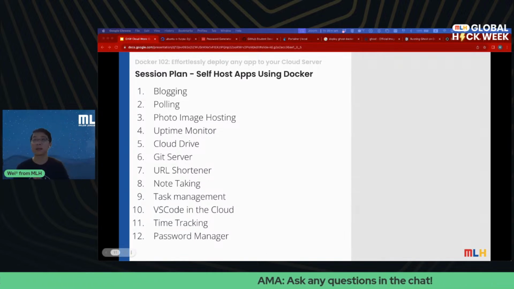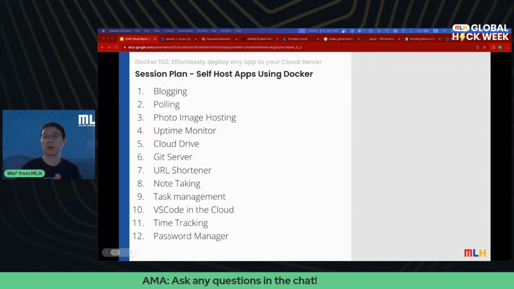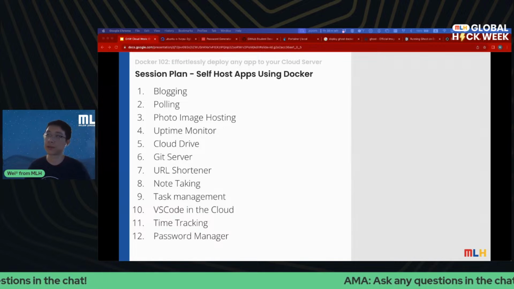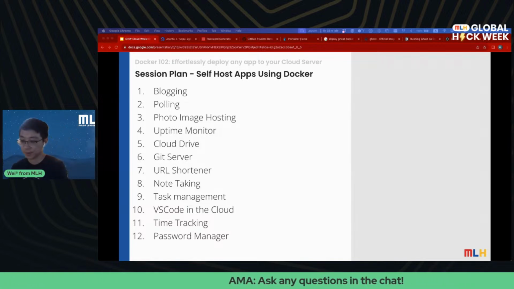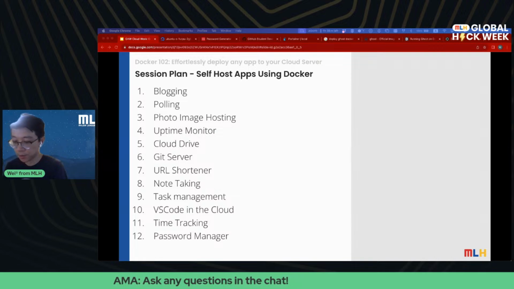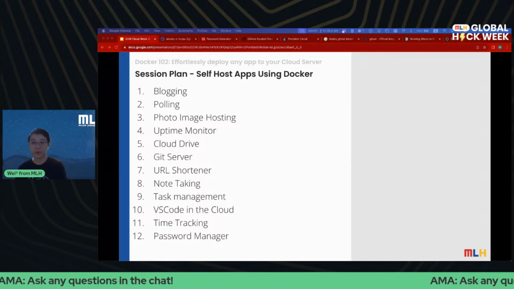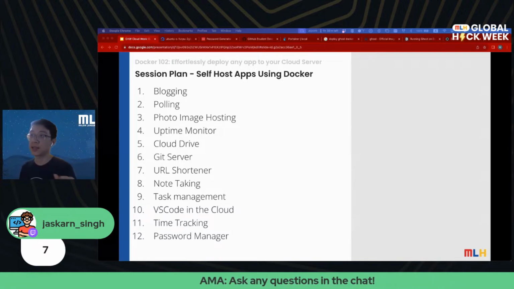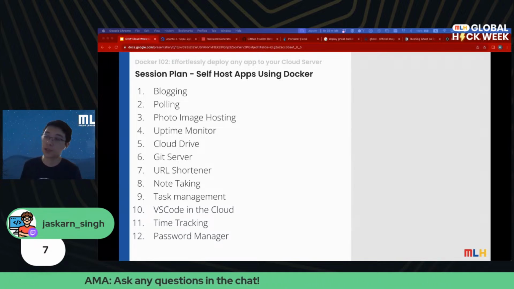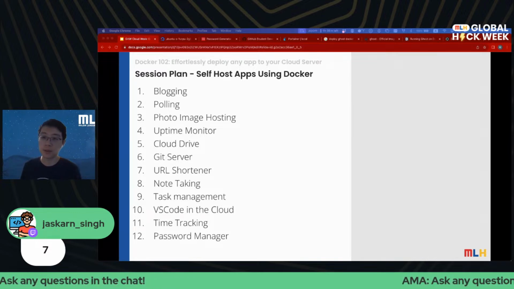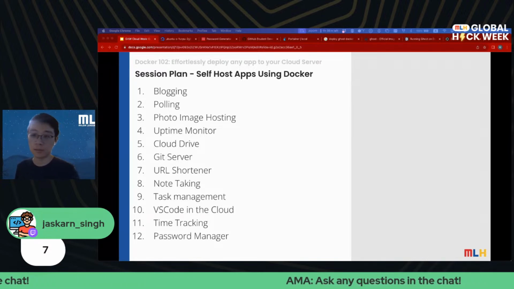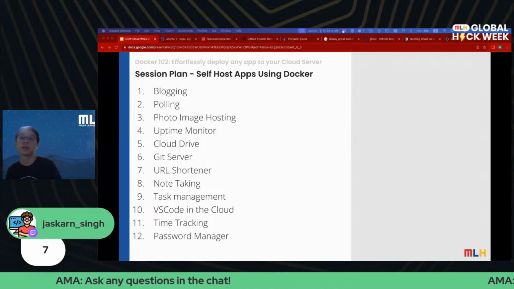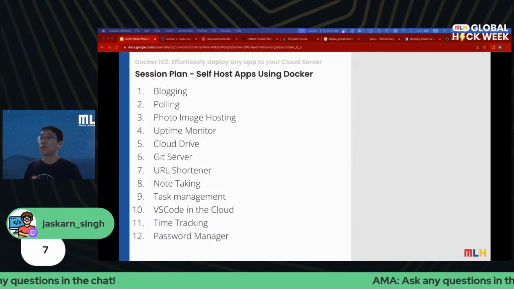So if you don't mind, look through the list and send me a number. What is the favorite self-hosting app that I should start with? Let me know what you think. All right, so we have a winner here, number 7. Thank you so much for taking the initiative. If anybody else has any suggestions, please keep posting. We will go through them and we'll be sure to deploy the application that you'd like to self-host. All right, with number 7, that is a URL shortener.